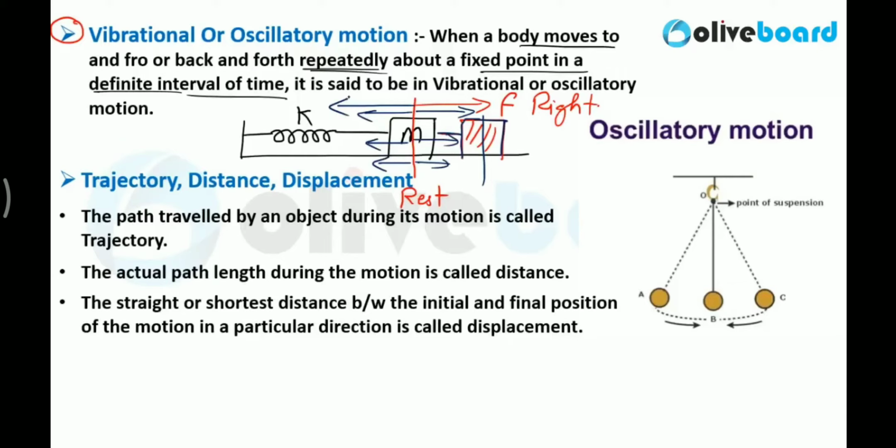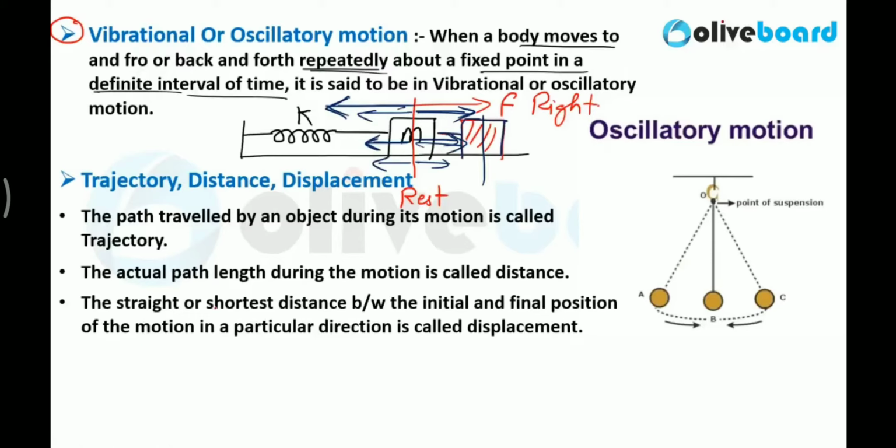First it will go in this direction, again in this direction, and again, and after some time the block will come to its rest position. Clear? So this is the example of vibrational motion.